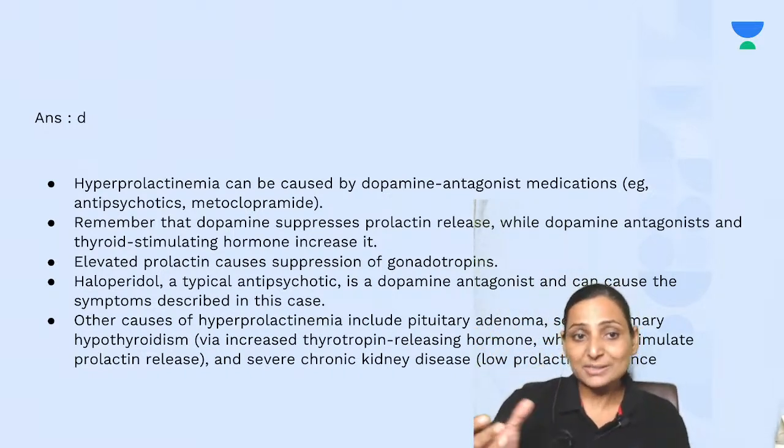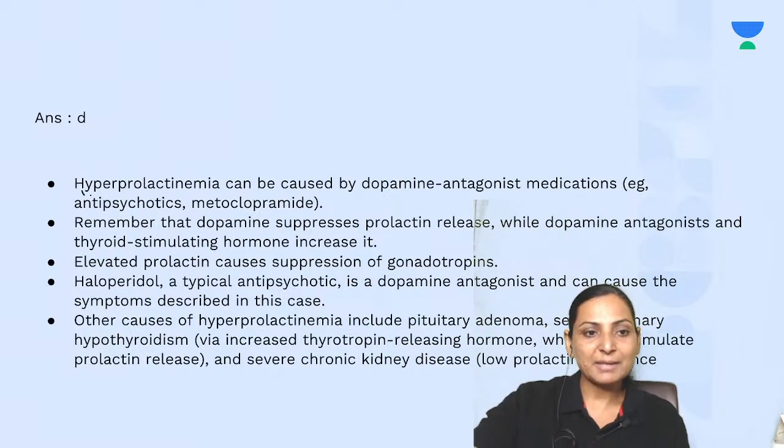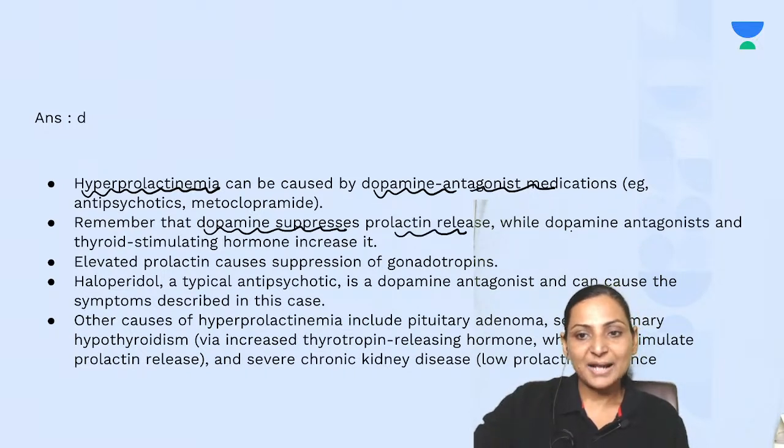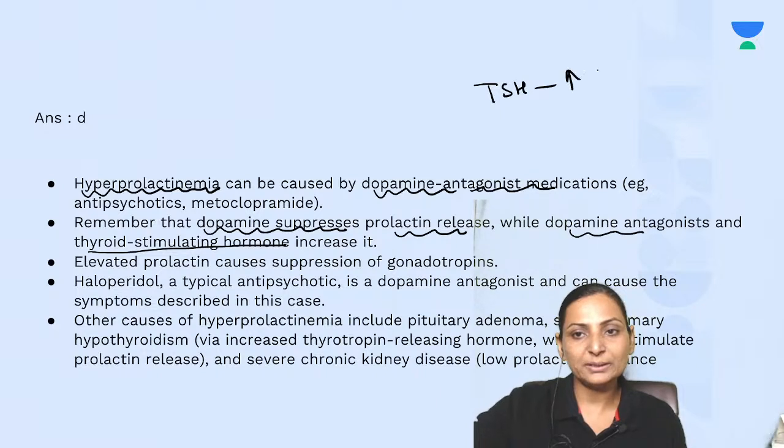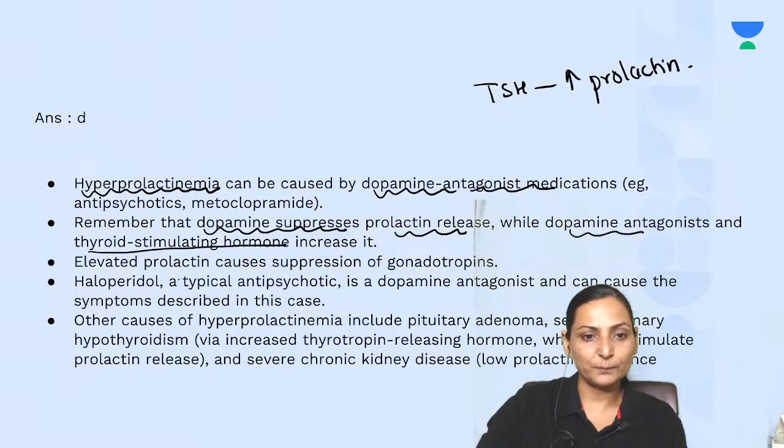Now, the condition being depicted to us is hyperprolactinemia. Hyperprolactinemia can be caused by dopamine antagonists. We must remember that dopamine suppresses prolactin release, whereas dopamine antagonists and thyroid stimulating hormone can increase it. TSH is also known to increase prolactin, apart from increasing your T3, T4. Haloperidol is a typical antipsychotic. It is a dopamine antagonist and can cause these symptoms.